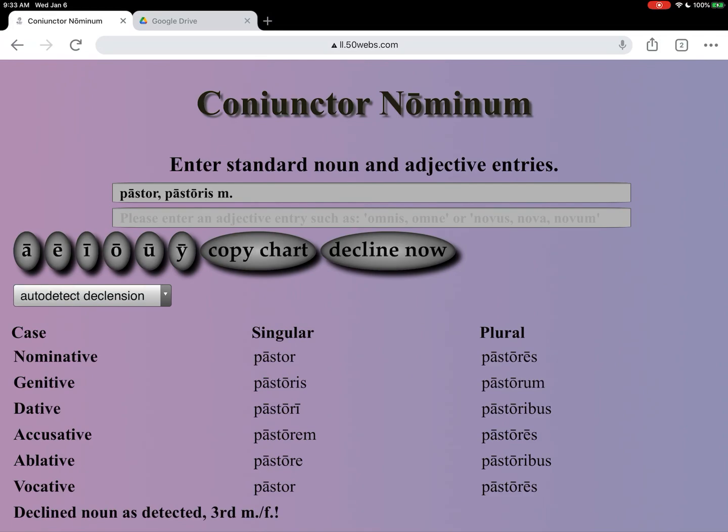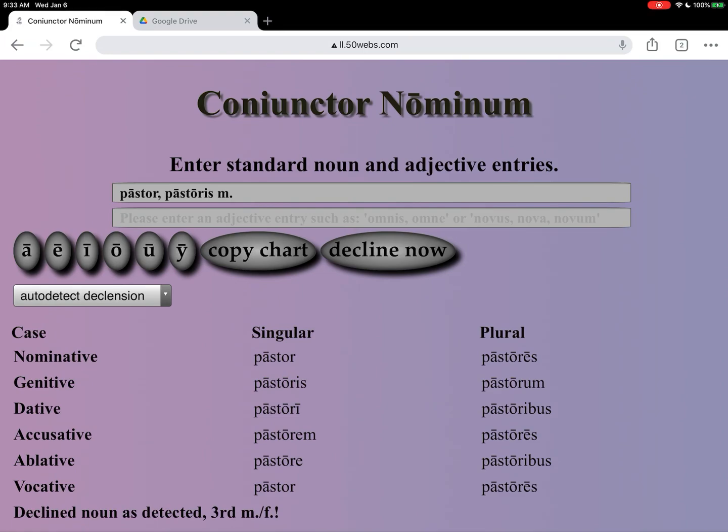Now, my song that I give for third declension goes Any is E-M-A, any is E-M-A, common third declension, ace ibis ace ibis, that's a common plural. Now, what we have here, the any in the song, any stands for anything, right? So pastor is just what it happens to be.